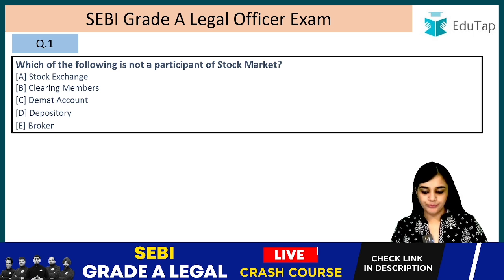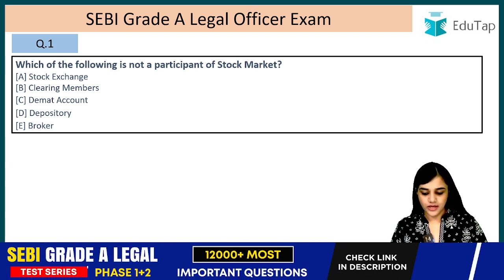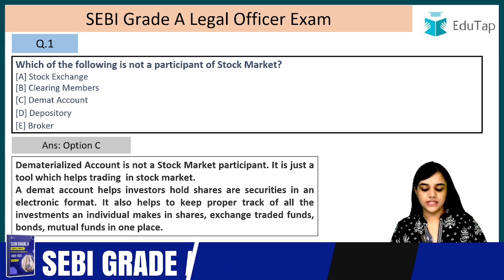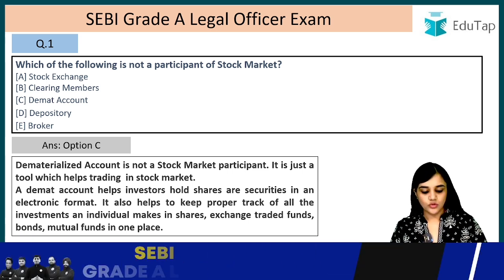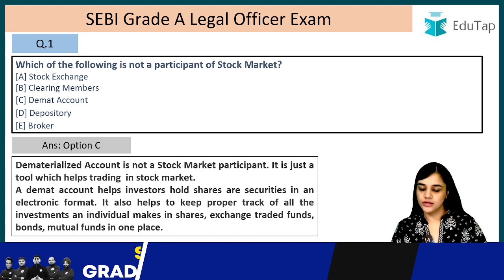Question number 1. Which of the following is not a participant of stock market? The options are stock exchange, clearing members, demat account, depository or broker. The answer to this is option C, demat account. A demat account, also known as a dematerialized account, is not a stock market participant. It is just a tool which helps trading in the stock market, right? It is just a tool and it is not a participant in the stock market, right?